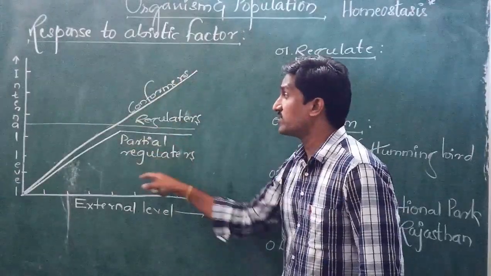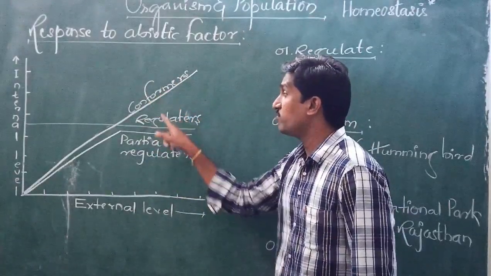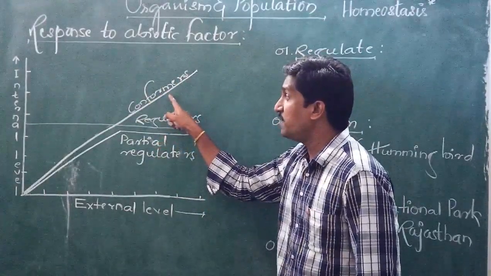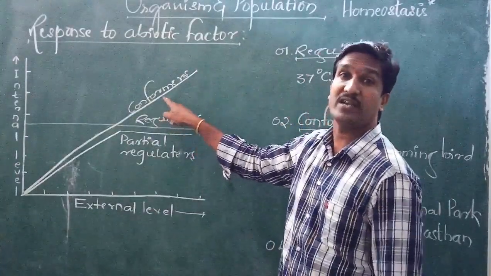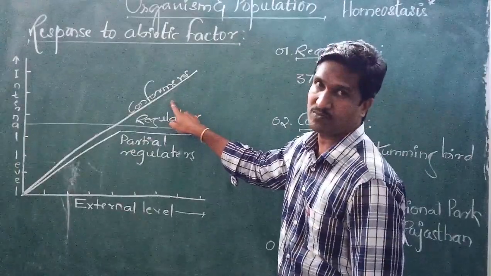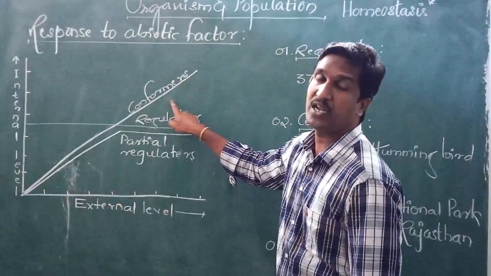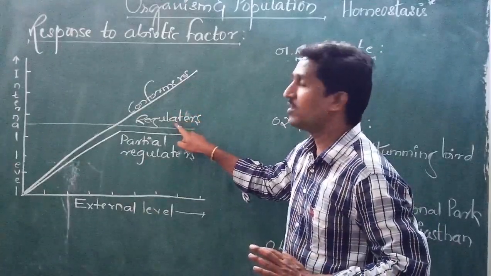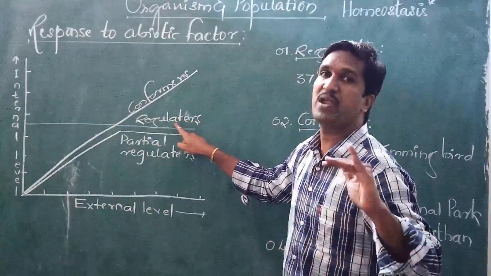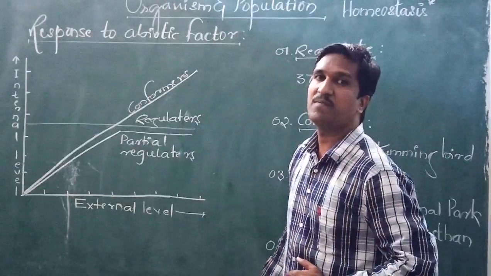So of these three, basically conformers and regulators. 99% of plants and animals are conformers. They could not maintain. Only 1% are regulators who maintain constant body temperature.